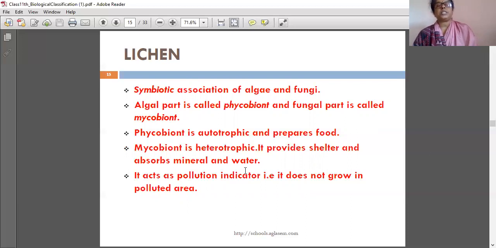Lichen acts as a pollution indicator. That is, it does not grow in polluted areas. So if lichen is seen in some area, we have to understand that the area is pollution free, having fresh air. Like that, from lichen we can understand which is a polluted area. If it is a polluted area, then lichen will not be there. If it is not a polluted area, then lichen will be there. Understood?